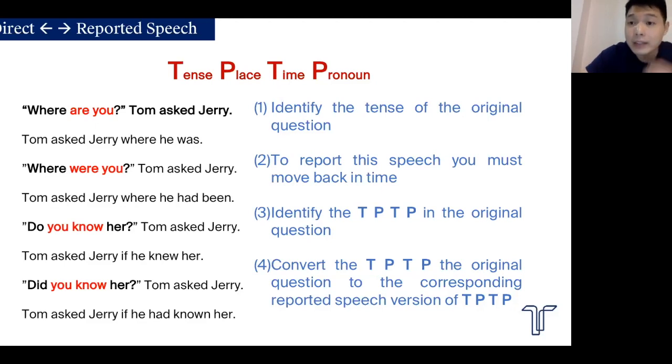Because that is the pronoun that you change. Second one, "Where were you?" Tom asked Jerry. Same thing, identify the tense. You are going to know immediately that this is past tense. So past tense, you need to move back in time. Past tense, you need to move back to past perfect tense. All right, so Tom asked Jerry where he had been.